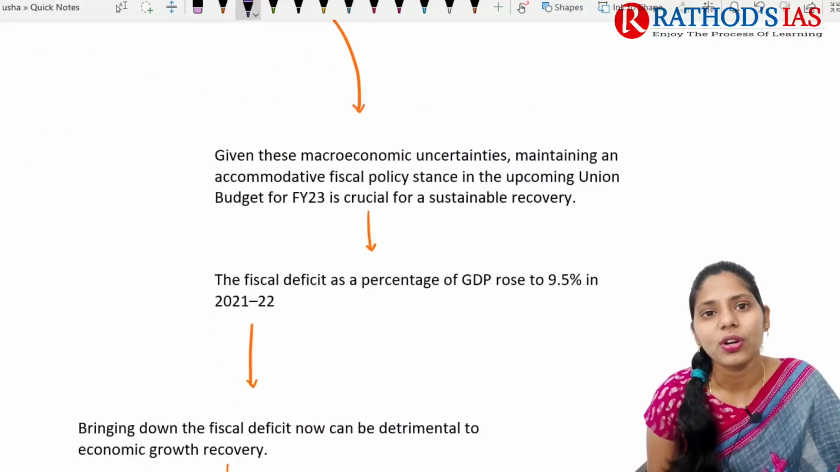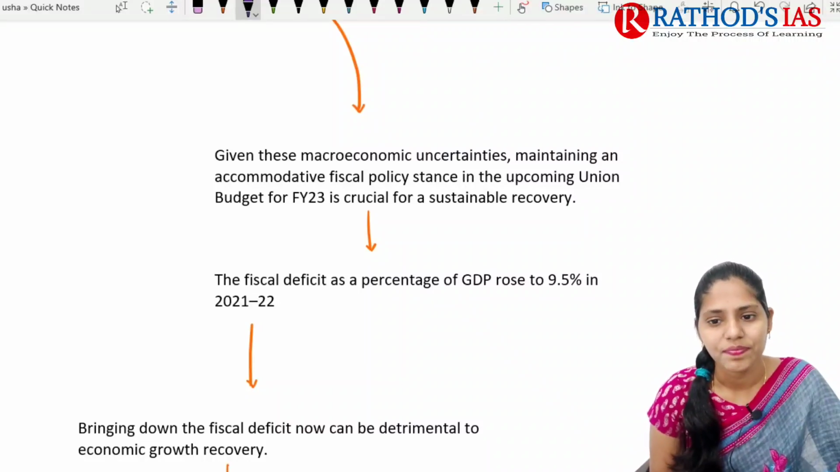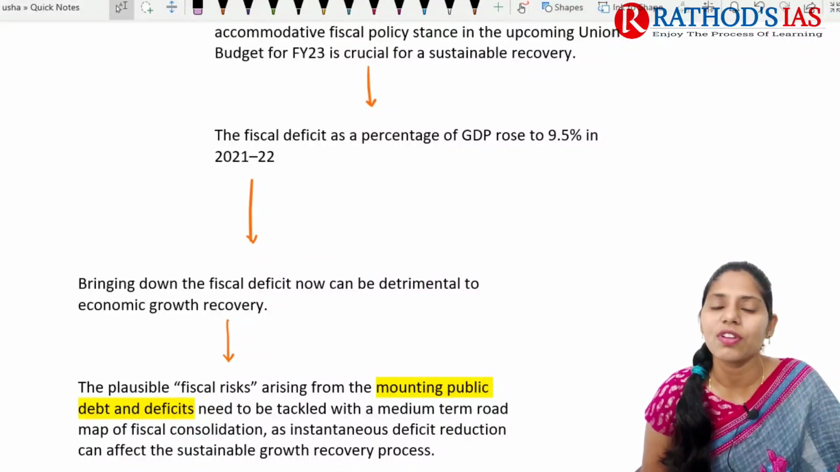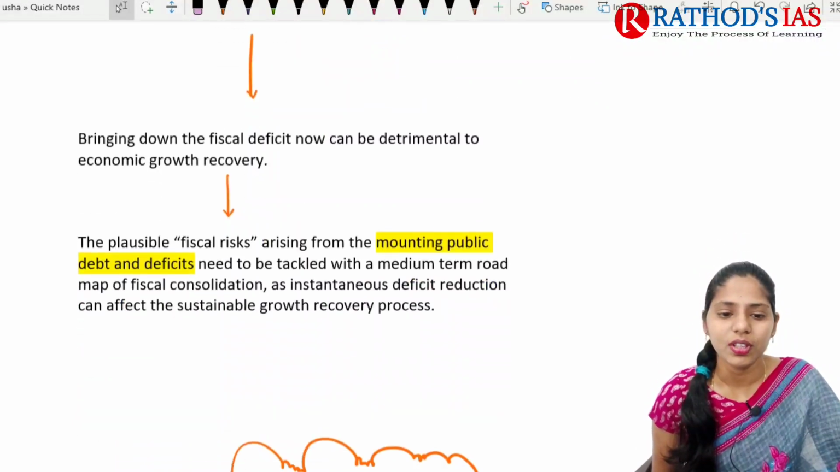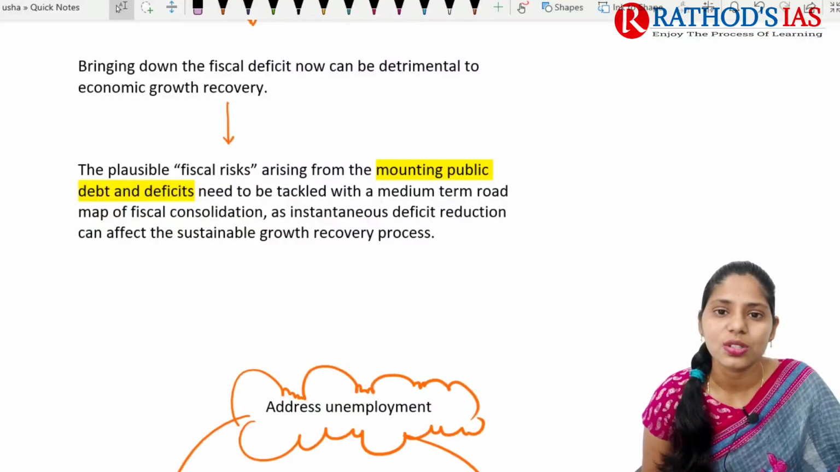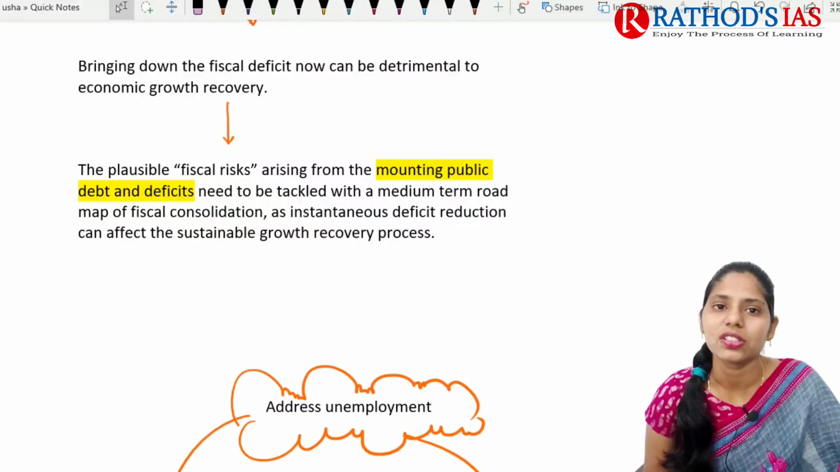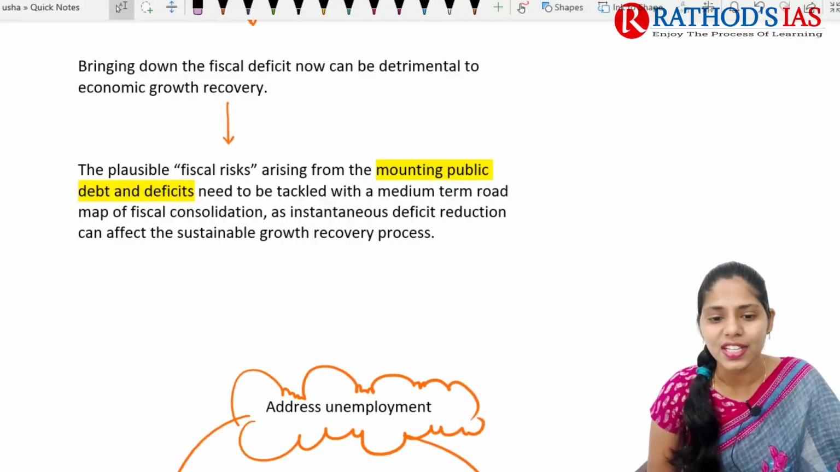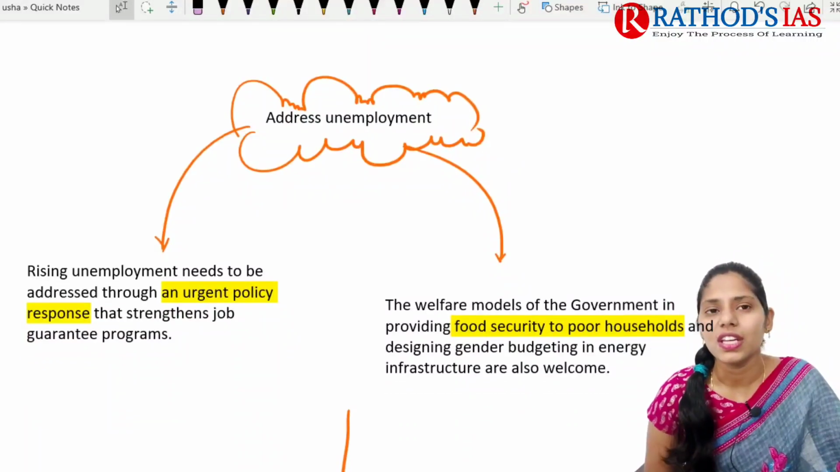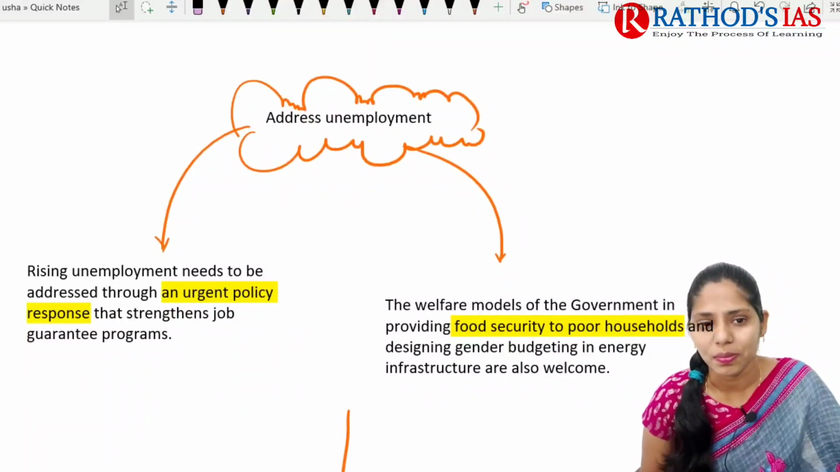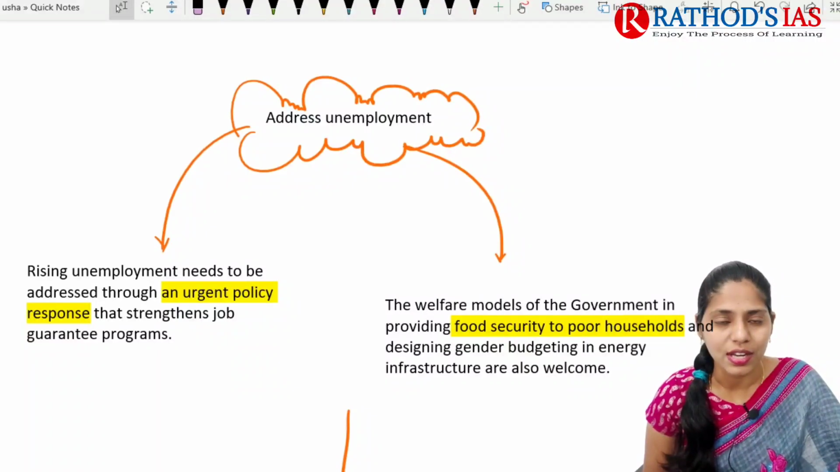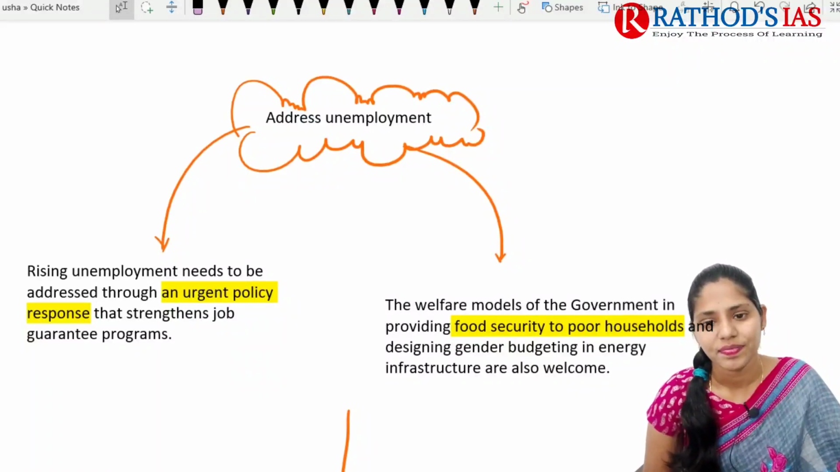So these are some macroeconomic uncertainties that we are facing. We are also seeing a fiscal deficit of about 9.5% in 2021-2022. To bring this down, we need to go for fiscal consolidation. Already in yesterday's lecture, I explained what fiscal consolidation is. Not only this, we also need to address the problem of unemployment. There is rising unemployment, so we need to address it and we need an urgent policy response.